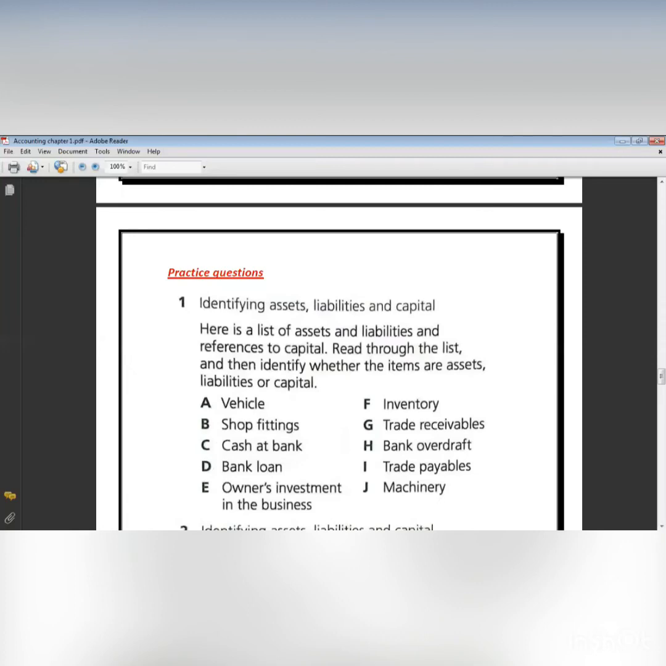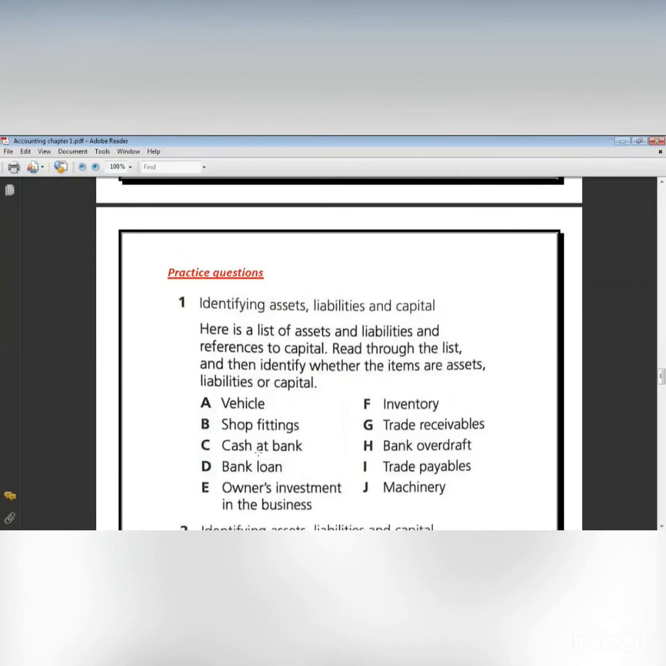Now, vehicle. Let's take it by order. Ahmed. Vehicle, it's a kind of what? A vehicle is an asset. Asset. Shop fitting. Kenzie. Assets. Cash at bank. Malak. Capital. No. Did I mention owner's money? Owner's investment? I didn't. So cash at bank, this means that this is the cash that the business has. So it's what? Assets. Okay? So it's assets.